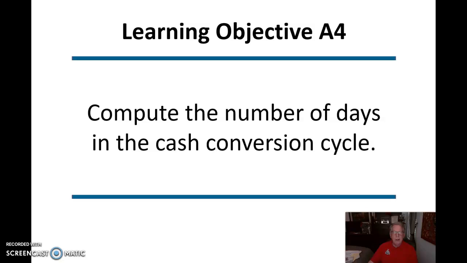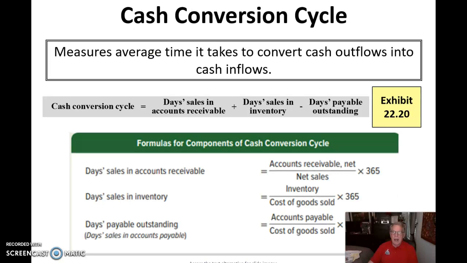Okay, computing the number of days in the cash conversion cycle. Here we have the cash conversion cycle is going to be how much average time it takes to convert the cash outflows into cash inflows.